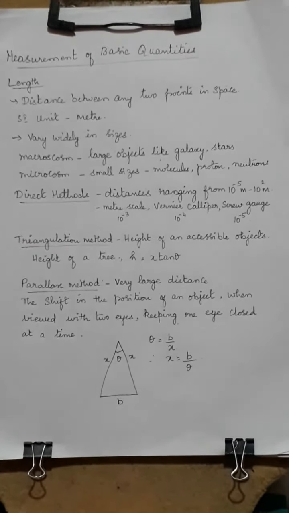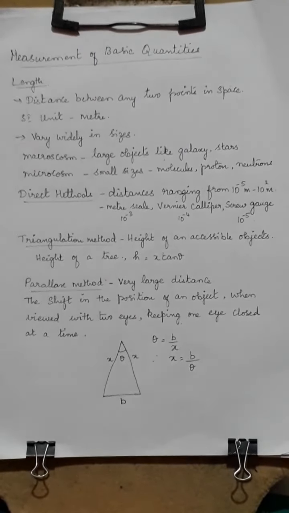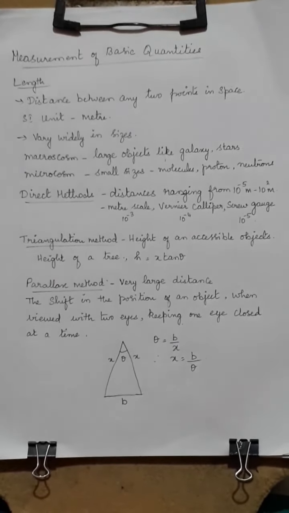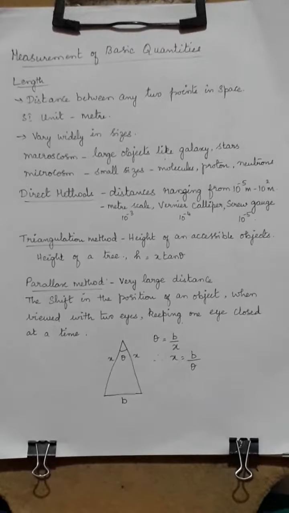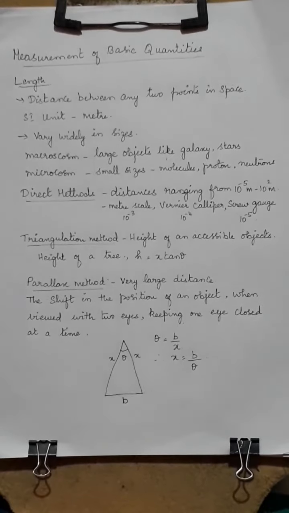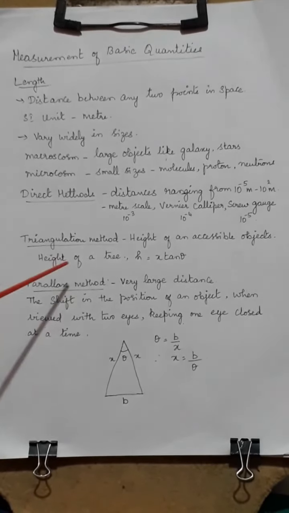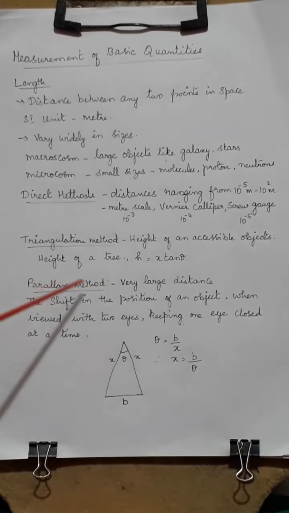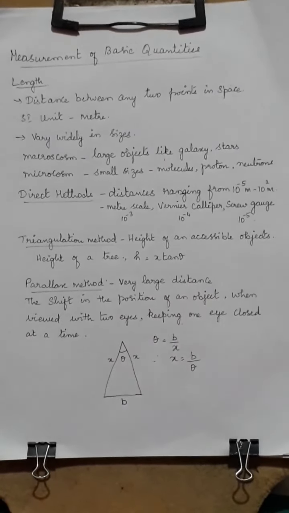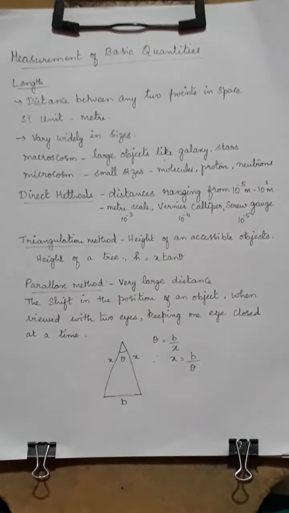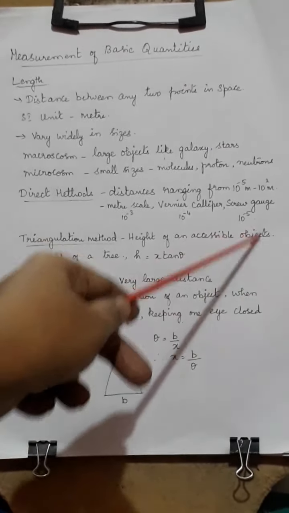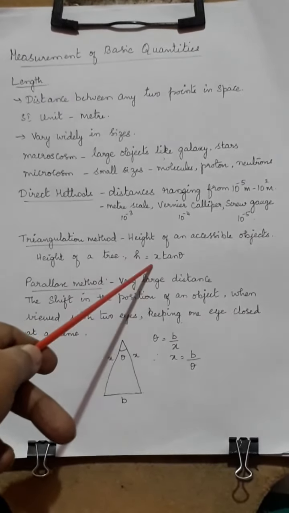This is something new to you, triangulation. You would have come across this when a road is laid, or when the height of a tree is to be measured from a somewhat longer distance. If the height of a tree is to be found, where the tree is at some angle theta from the ground, I need to find out its height.